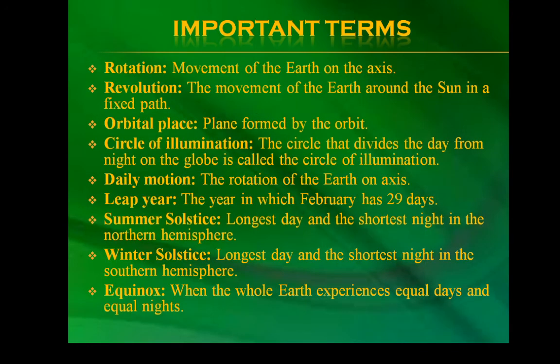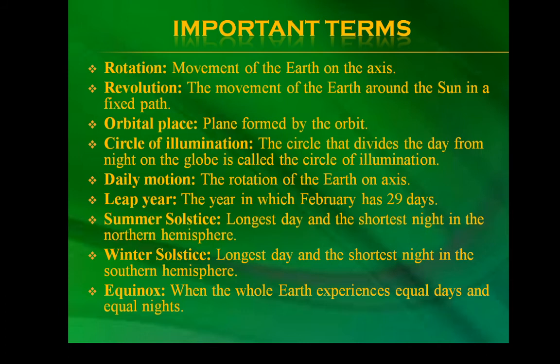Now let us see the important terms that are used in the chapter. Write these terms in your notebook so that you can recite them for your exams and for your understanding too. Rotation: movement of the earth on its axis. Revolution: the movement of the earth around the sun in a fixed path. Orbital plane: plane formed by the orbit.